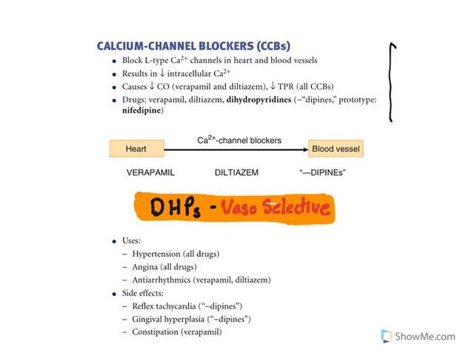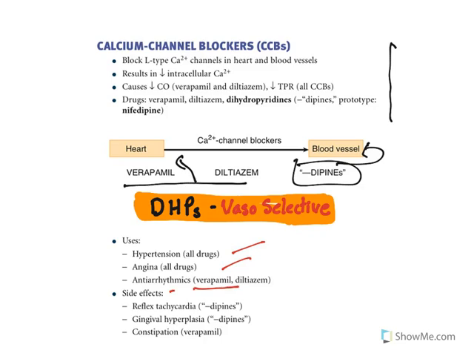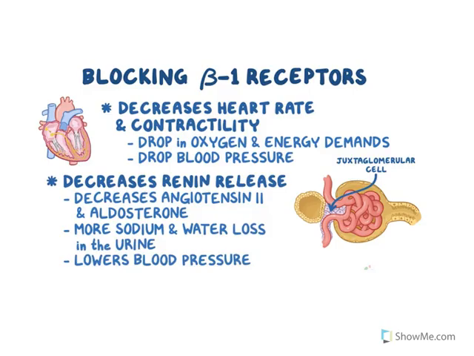So the same things are explained here, all of them. Verapamil and diltiazem are cardioselective, whereas dipines are blood vessel selective. Now uses, we have seen hypertension, angina, arrhythmia, only with these two cardioselective drugs. Now side effects, as I told you, reflex tachycardia is a common side effect for all antihypertensive drugs. Gingival hyperplasia is observed with dihydropyridines, constipation is observed with verapamil. So this is about calcium channel blockers.